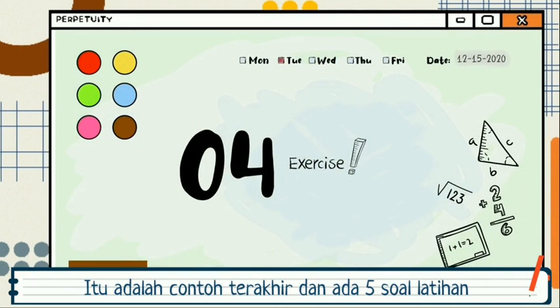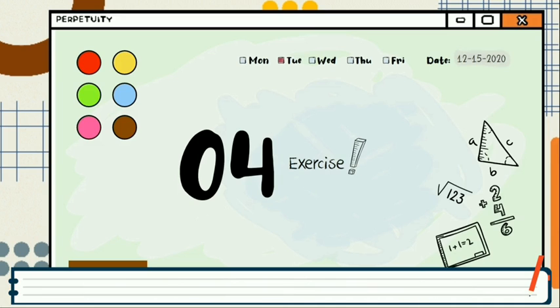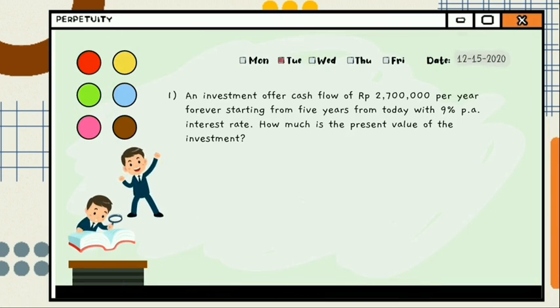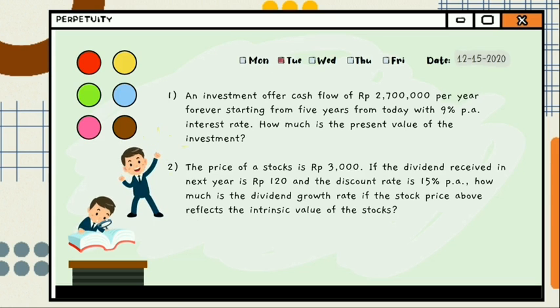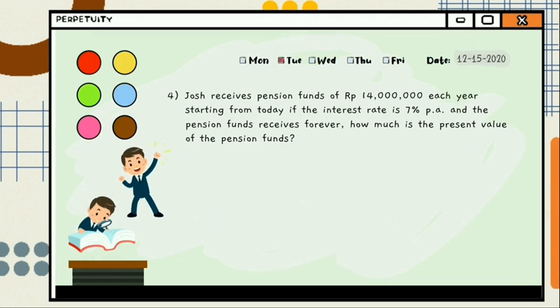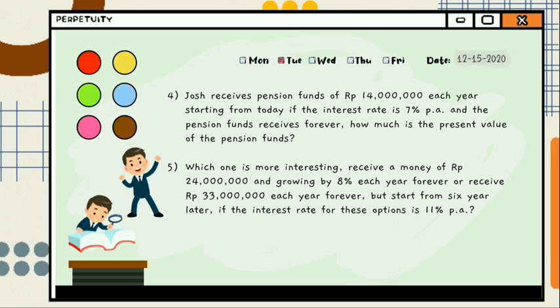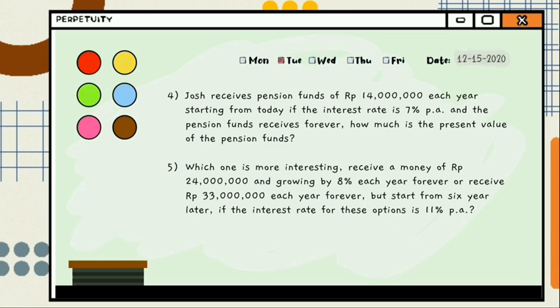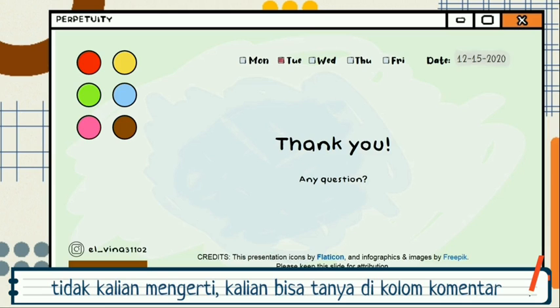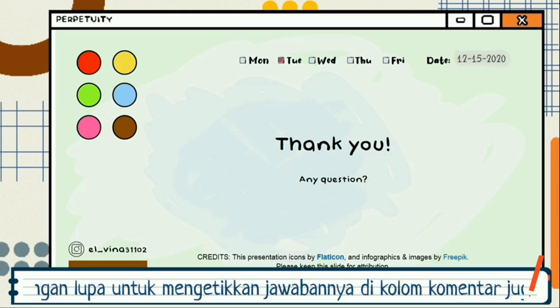That is the last example, and I have 5 questions for you to exercise. You know, the more questions you do, the more you will understand. Okay, if you still have questions or there is something that you don't understand, you can ask me in the chat box. Don't forget to answer the questions in the chat box.